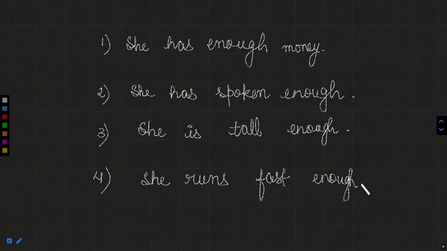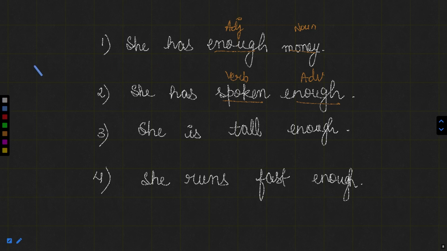Obviously, in all these four sentences, the use of enough is different. Now, let us see how. In the first sentence, we can see the word enough is written before money, and we know well that money is a noun. If a word qualifies a noun, obviously it is an adjective. So this enough is an adjective. In the second sentence, she has spoken. Spoken is a verb, and enough is qualifying this verb, so this will be an adverb.